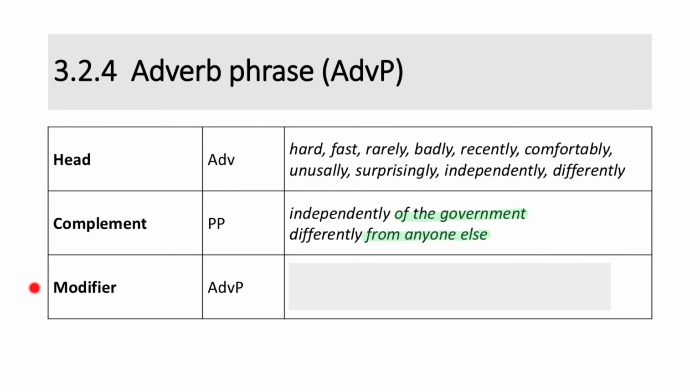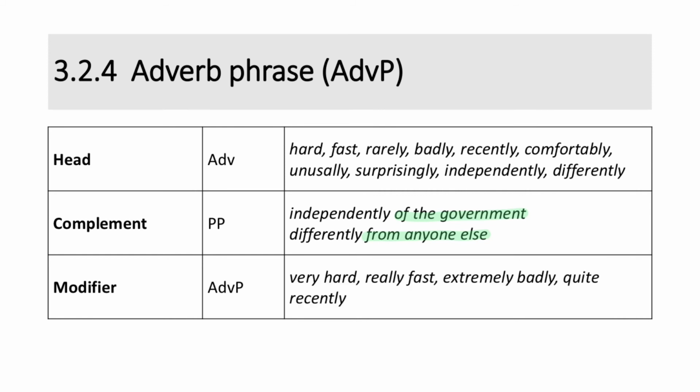Next, modifier. A phrase that can serve as a modifier of an adverb is also an adverb phrase. For example, in the adverb phrases like very hard, really fast, extremely badly, and quite easily, the modifiers are very, really, extremely, and quite.